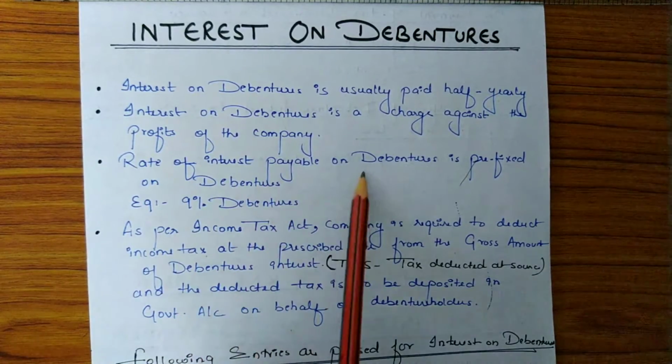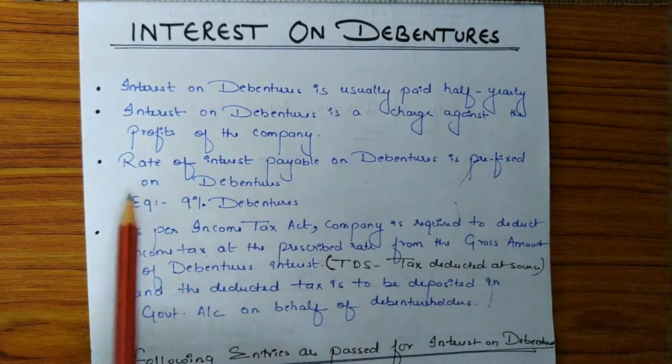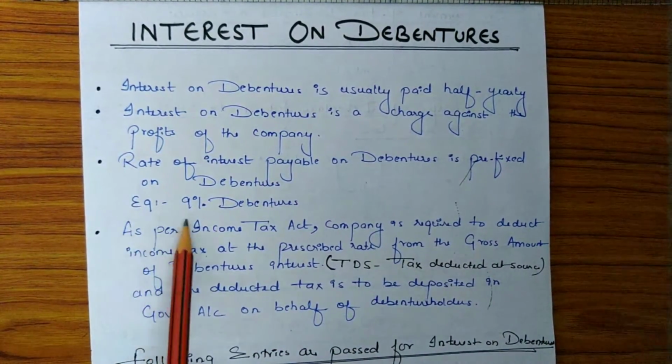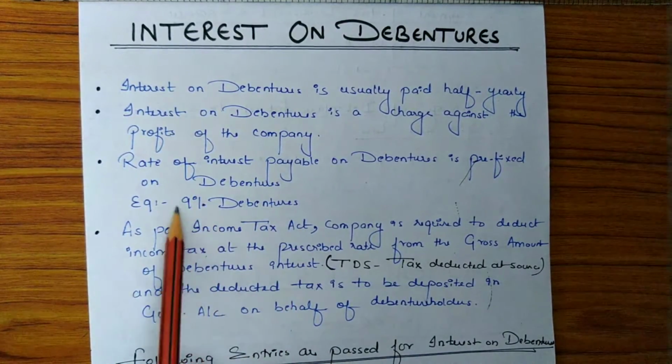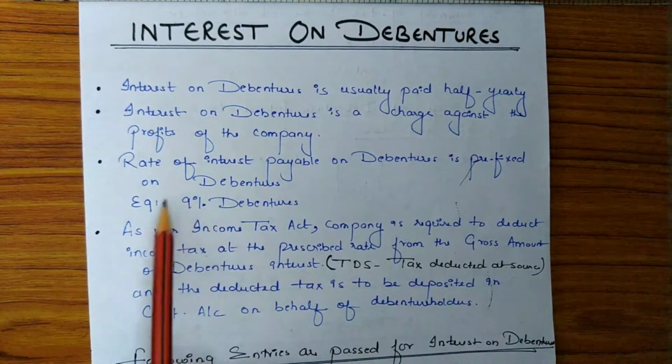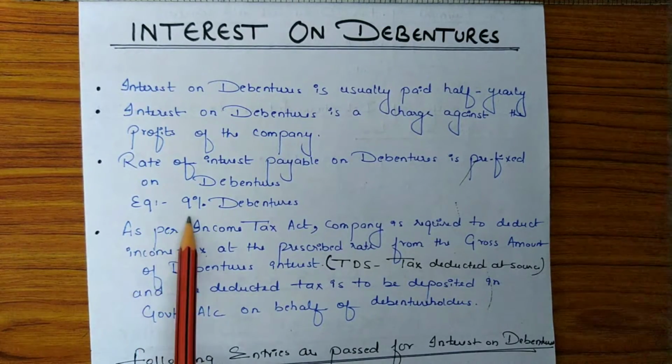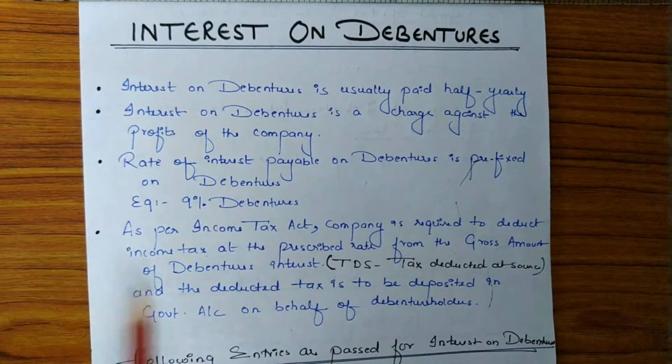Rate of interest payable on debenture is prefixed on the debentures. For example, when we write 9% debentures, so 9% here means the rate of interest payable on debentures.